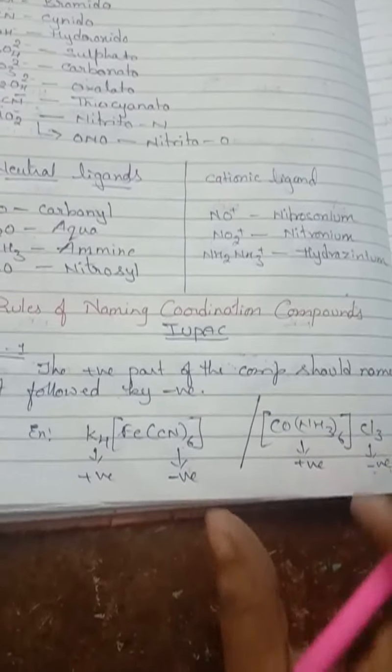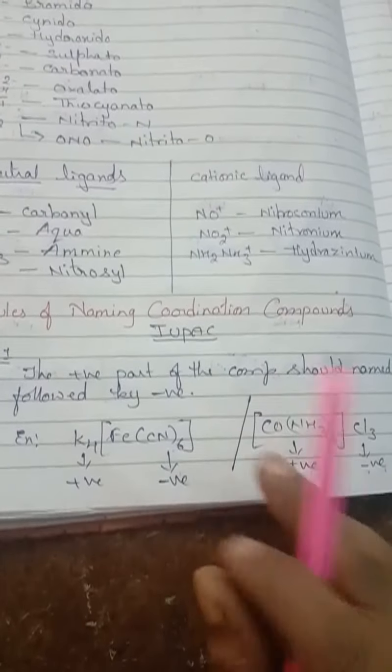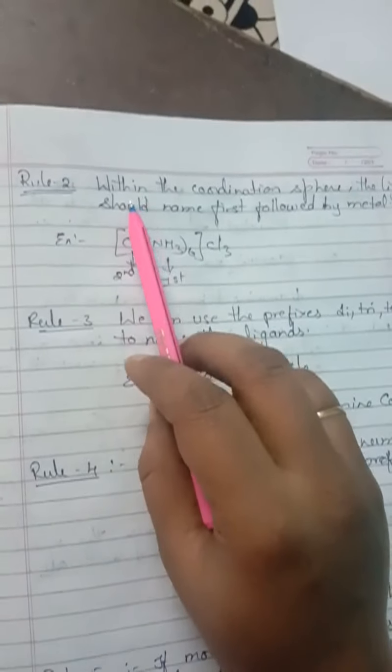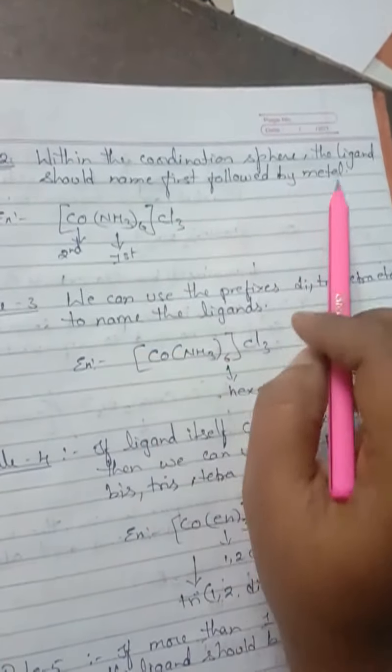What is the first rule? You have to write the positive part of the compound first, followed by the negative one. And next, look at here. Within the coordination sphere, the ligand should be named first, followed by the metal.